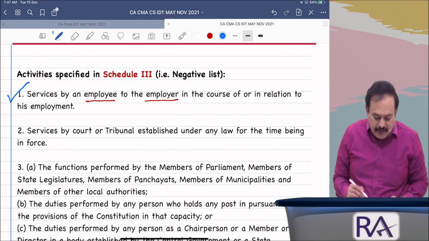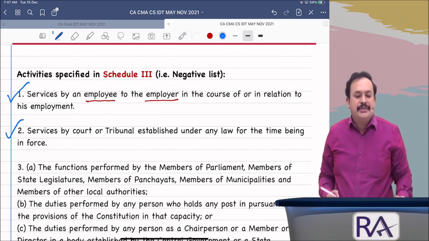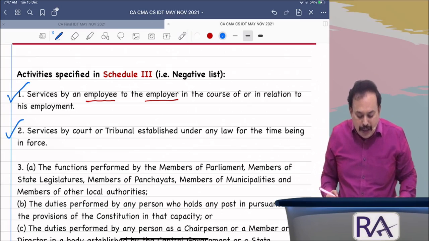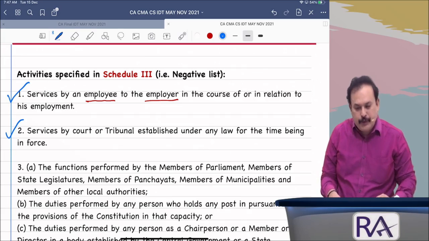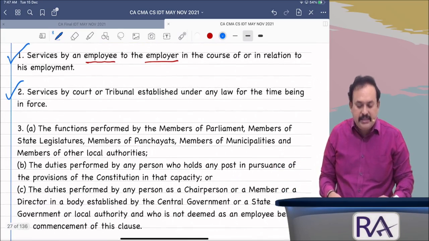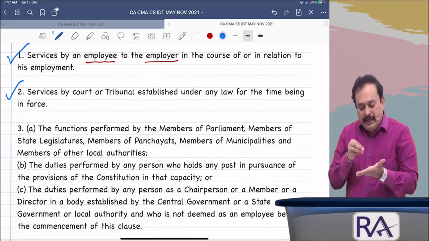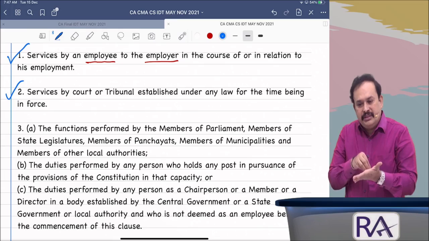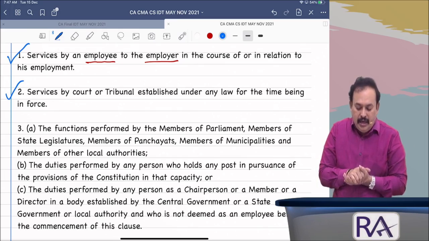Further, second point of Schedule 3: services by court or tribunal established under any law for the time being in force. Court includes the sessions court, district court, high court, supreme court, or tribunal.